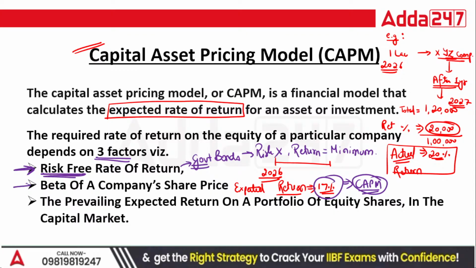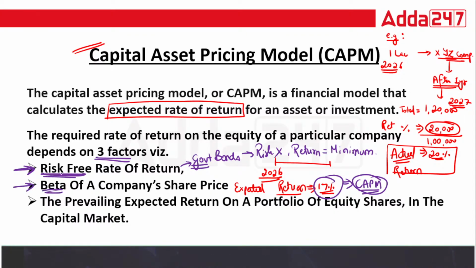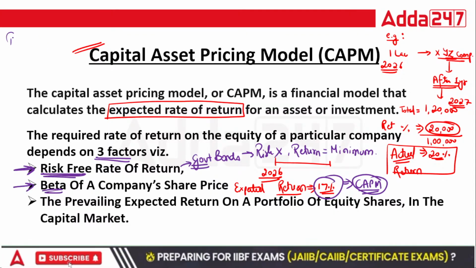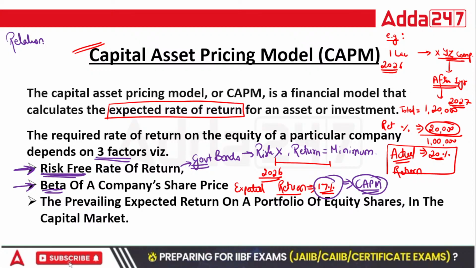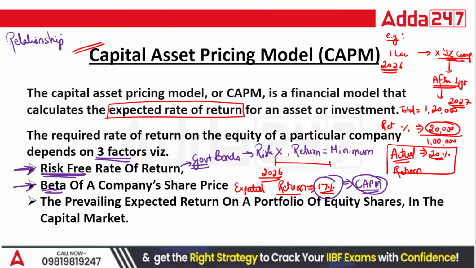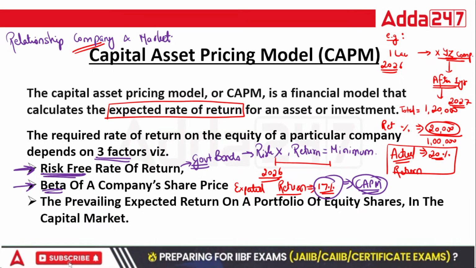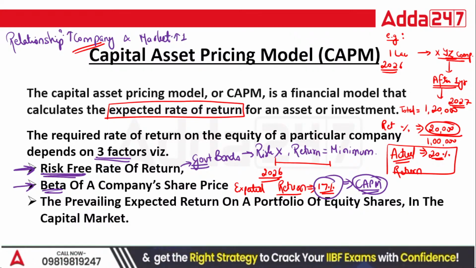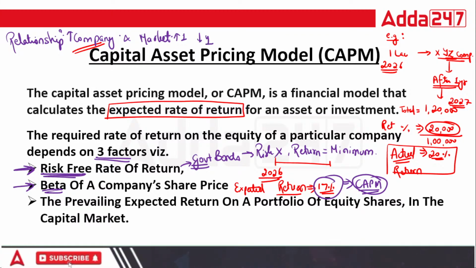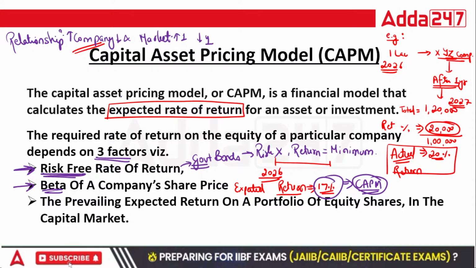Then next is the beta. Beta tells you the relationship between the company and the market. That is, if the market goes up by 1, then by what number does your company go up? If the market goes down by 1, then how much will your company fall?